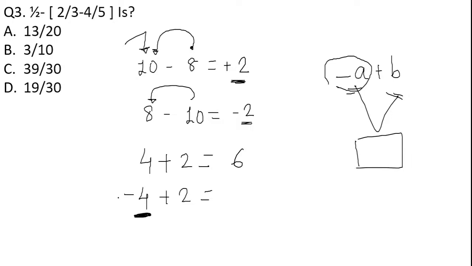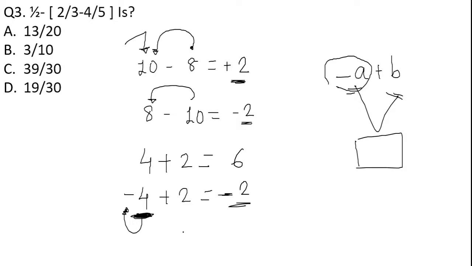What does it mean? Here, which is the greater number? Do not look at the sign for a time, just look at the numbers. 4 is the bigger number. What is the symbol assigned with the 4? It is negative. So minus 2 will be the answer.